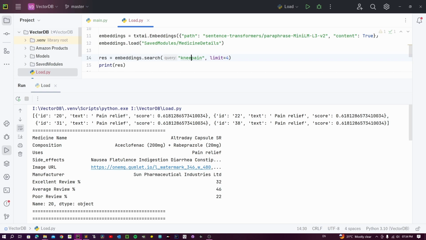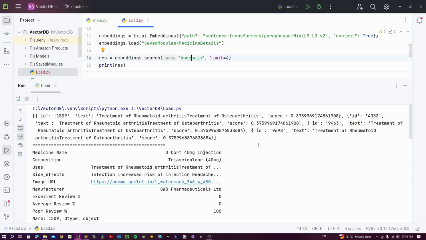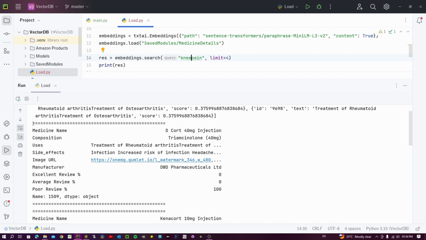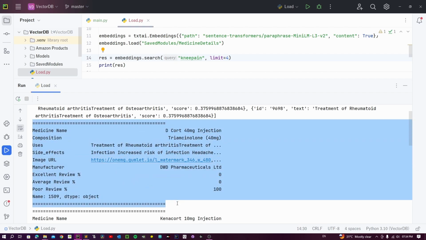We can expect different results for different phrases. Let's give knee pain as a single word. Here we got a better result of arthritis treatment. Hence, we can say this is really understanding what the query is and giving us a search result, not just searching for a specific word.